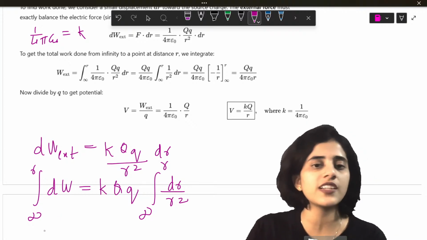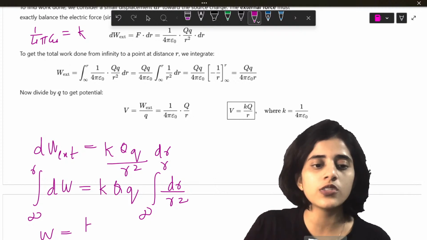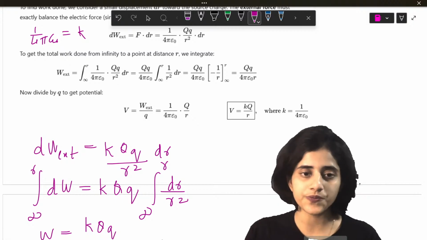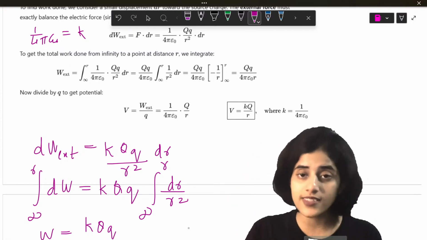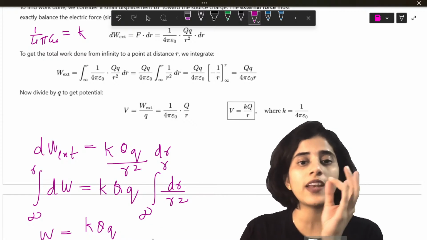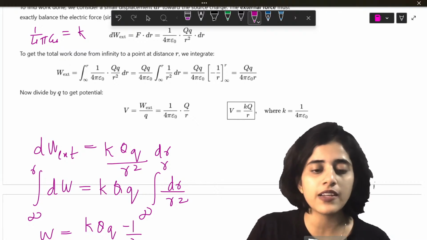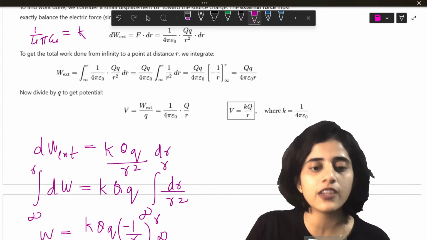So integral of dW is obviously going to be W. This is going to be equal to KQQ. What is integral of 1 by R square? I've already done this once in the previous derivation in this class itself. So it's going to be equal to minus 1 by R. So this will be minus 1 by R between R and infinity.